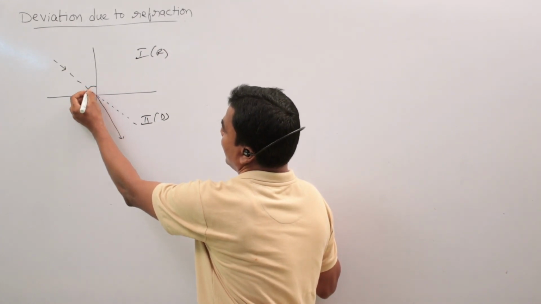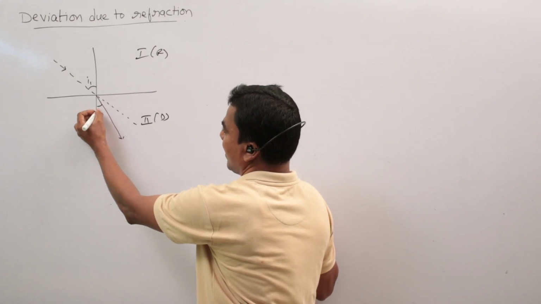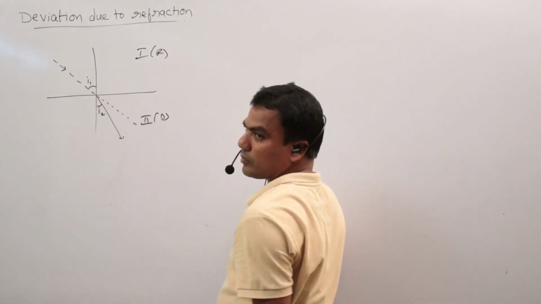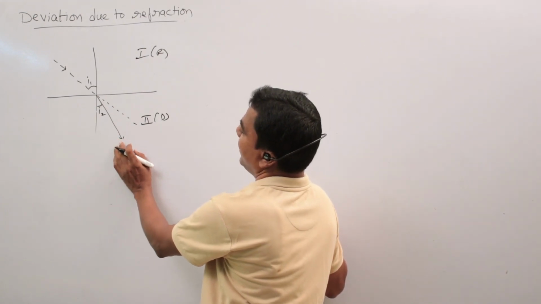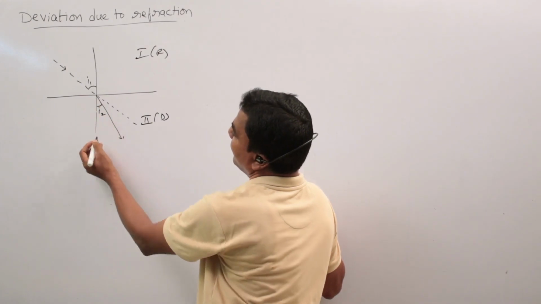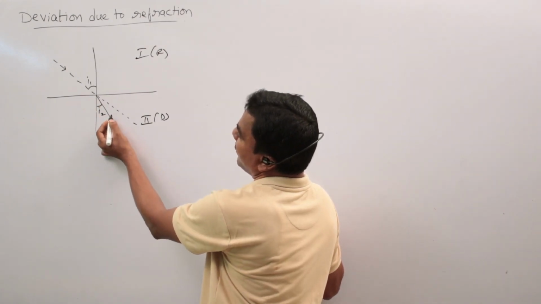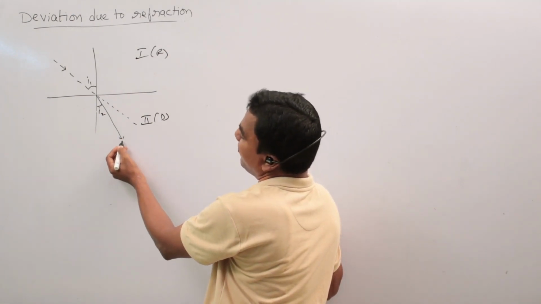This is the angle of incidence I1. This is the angle of refraction I2. So the deviation of the refracted ray is defined as the angle between the direct direction of the incident ray and the refracted ray.